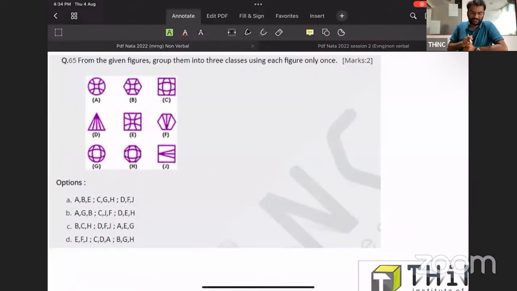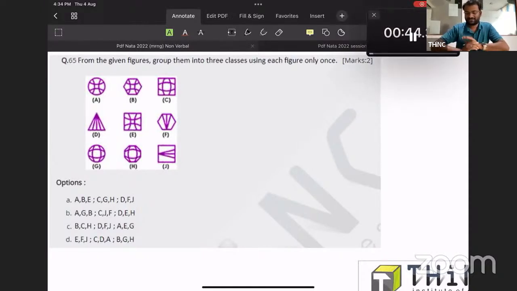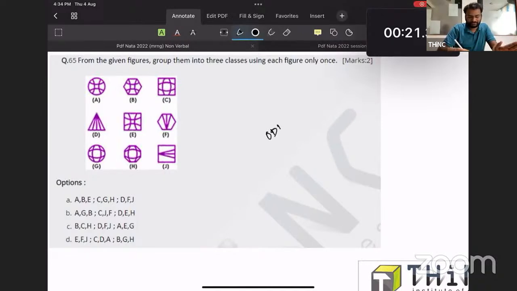From the given figures, you need to group them. I will give you a few minutes to solve this question, say 45 seconds, and you can put your answers in the chat. I will be waiting for your replies. You need to group the figures into three classes, using each figure only once. This is a kind of odd one out question, evolved.